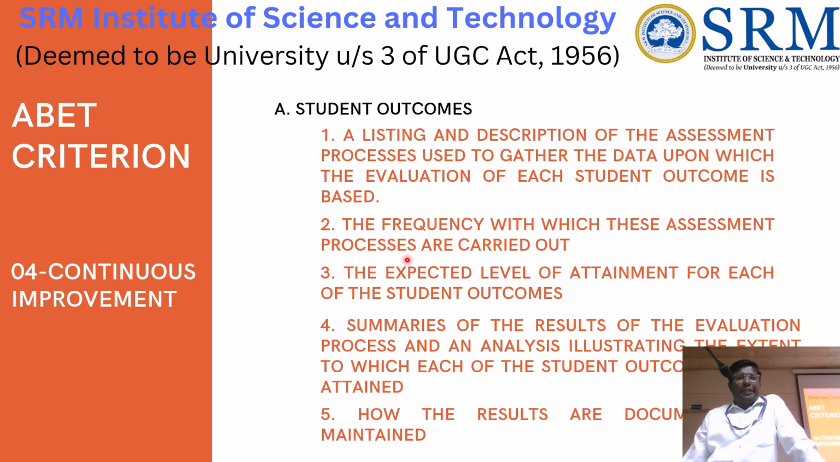And next one, Criterion 4, student outcomes. Here they are asking for a listing and description of the assessment process used to gather the data upon which the evaluation of each student outcome is based, the frequency with which these assessment processes are carried out, the expected level of attainment for each of the student outcomes, a summary of the results of the evaluation process and analysis, and how the results are documented. So this is the full list of the course file, how we are evaluating it.